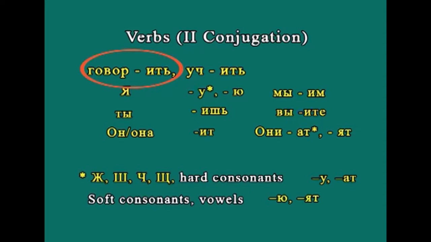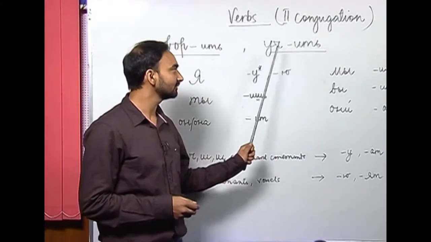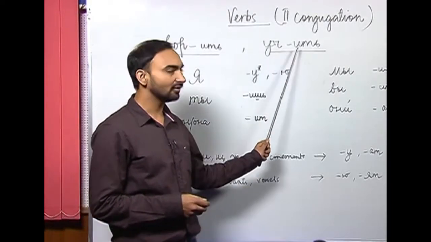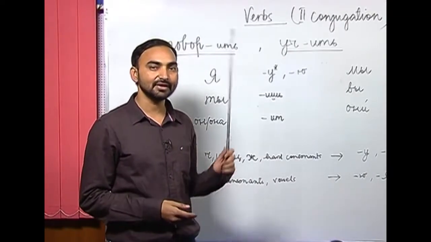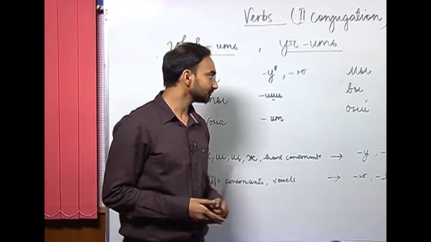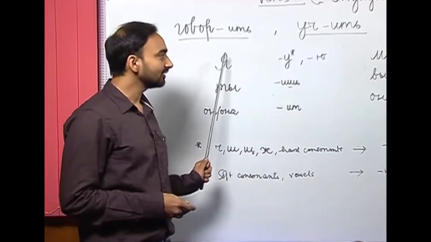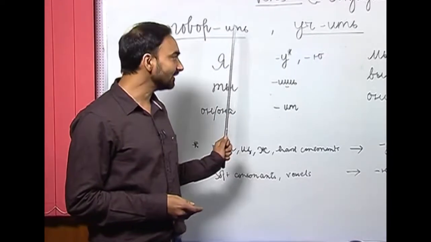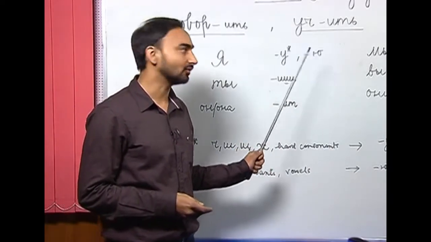So, the verbs that I have written here are говорить, говорить is to speak, and учить, учить is to learn. So, as you can see, both these verbs have similar endings, и, т and soft sign, and here also и, т and soft sign. So, what happens when we have to conjugate the verbs with these endings? The conjugation that we follow for these verbs is, with я, we drop this ending and add either у or ю, depending on the case, that we will describe later on.